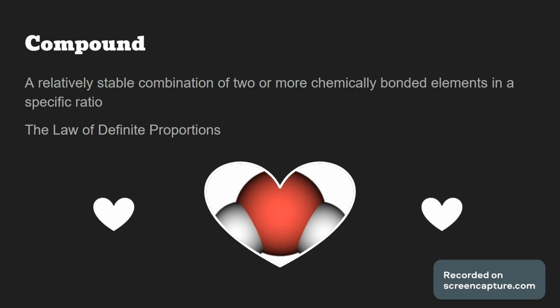And now to the definition of a compound. A compound is a relatively stable combination of two or more chemically bonded elements in a specific ratio. So obviously examples include water, H2O, where there's always going to be two H's and one O, or carbon dioxide, where there's always going to be one carbon and two oxygens, or carbon monoxide and all the other compounds like that.